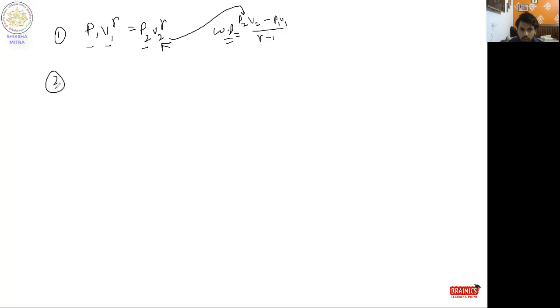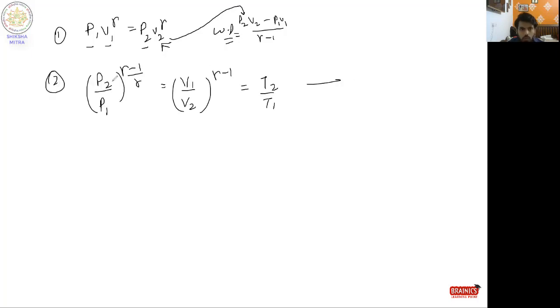Or if I write the general form, you can remember it like this: (P2 by P1) raised to (gamma - 1) by gamma will be equal to (V1 by V2) raised to (gamma - 1), which will be equal to T2 by T1. This is most important.